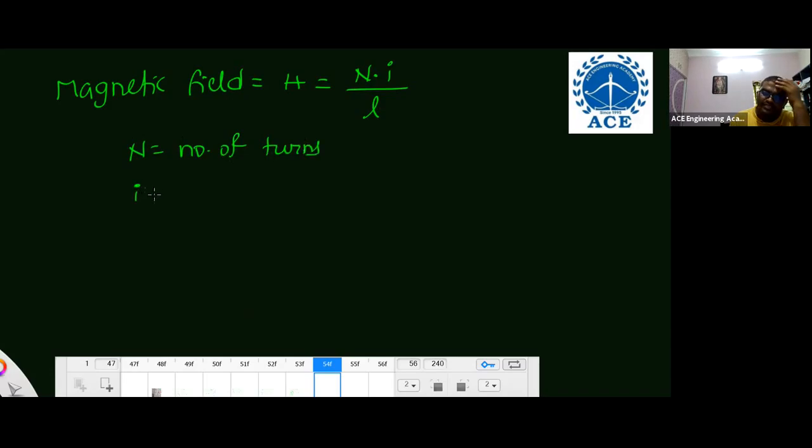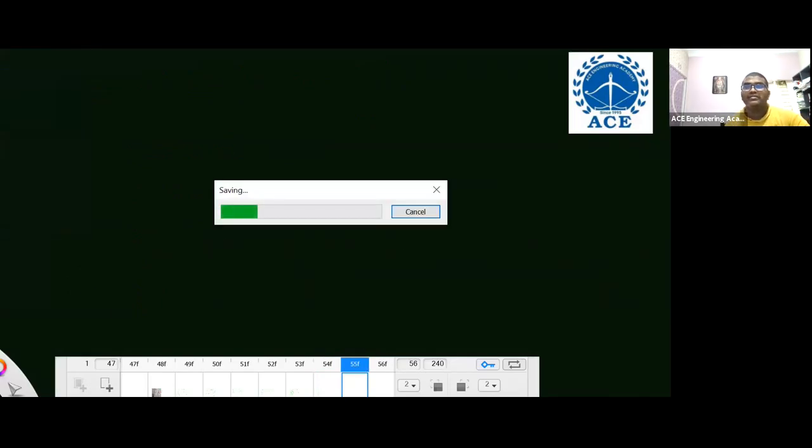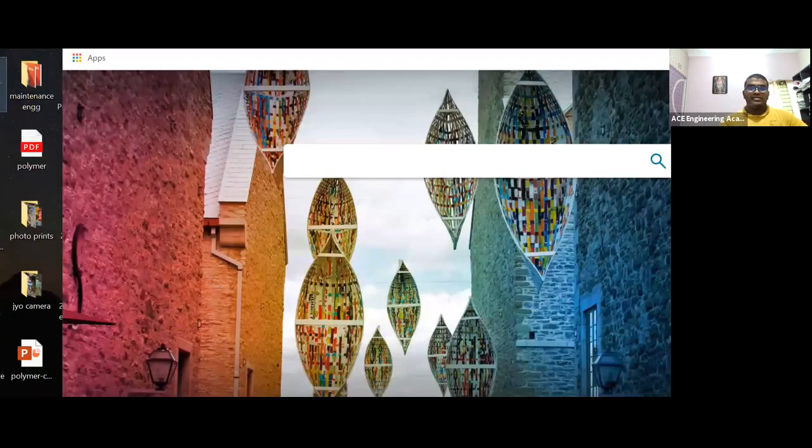One more formula: the magnetic field generated, H, is number of turns into current by length of the coil. N is the number of turns, I is the current, and L is the length of the coil. Basic numerical questions they'll ask you. Permeability mu is equal to B by H. You can remember this also. And there are 5 types of magnetic materials.